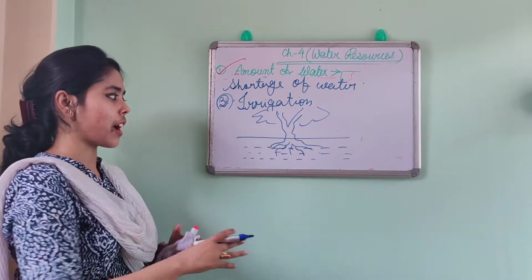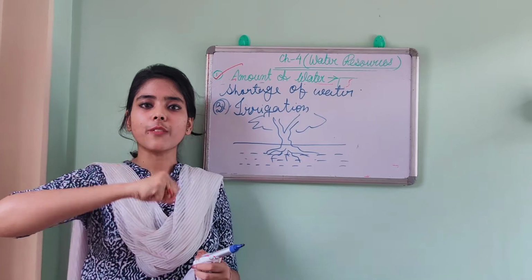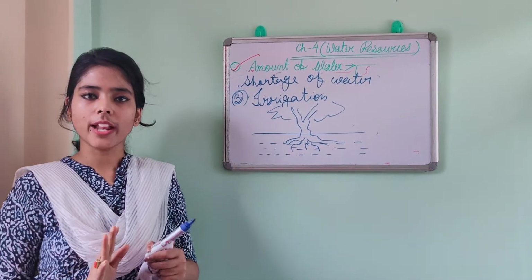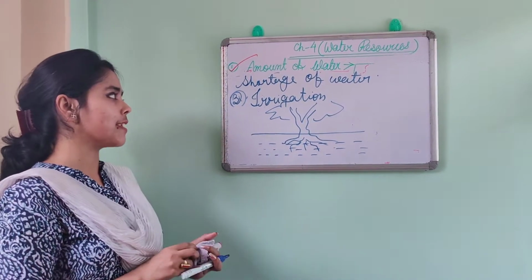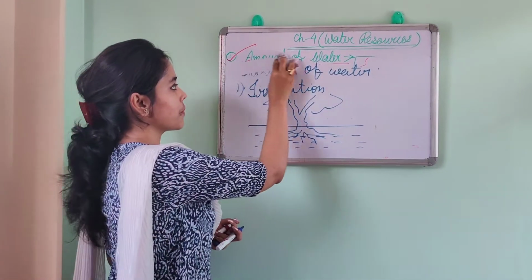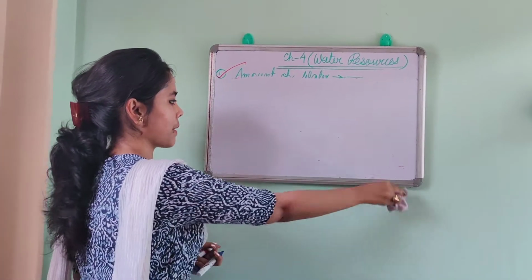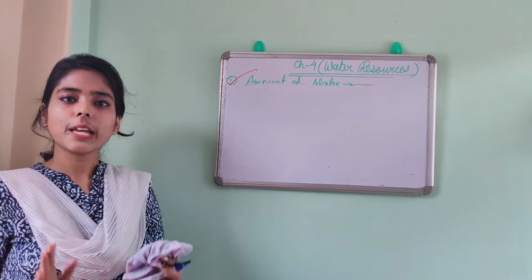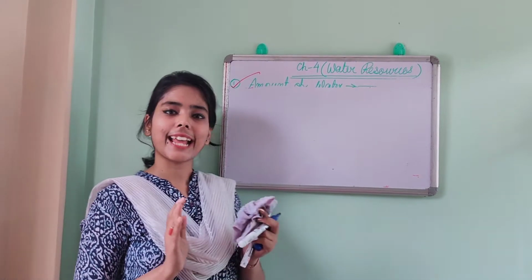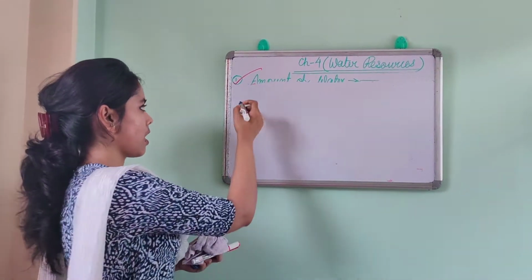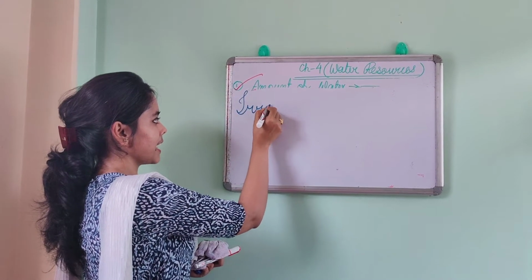When the tree flourishes, through the roots of the tree, they will be able to hold the soil. Like this, they protect the soil from erosion. So this is the main reason how rainwater harvesting reduces the soil erosion. Done. So these are the main 4 topics that I have discussed. Now the last one is irrigation. Okay, the last one is irrigation.